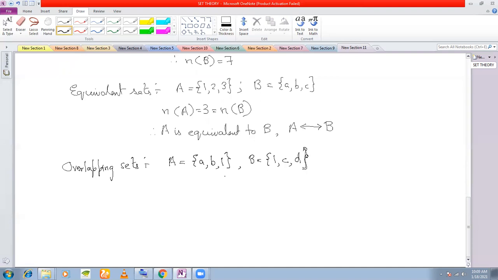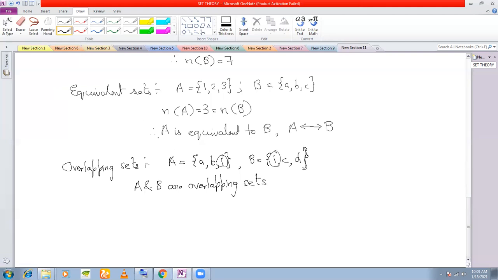If you see these two sets, they have this element 1 in common, right? So at least one element is common between the two. Therefore, A and B are overlapping sets. Understood? If they are overlapping, they must have at least one element in common.